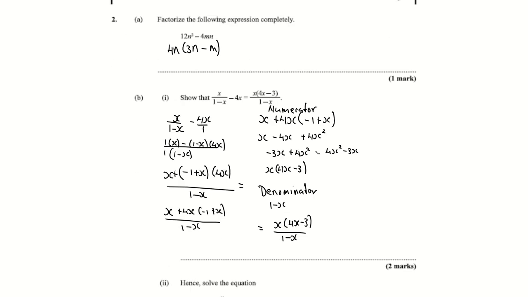Right, then we have this question, show that x over 1 minus x minus 4x is this. Whenever you have a fraction like this and you have to subtract, put all your whole terms over 1. x over 1 minus x, minus 4x over 1. Then you have to find your LCD, meaning you're going to multiply the two, 1 by 1 minus x.